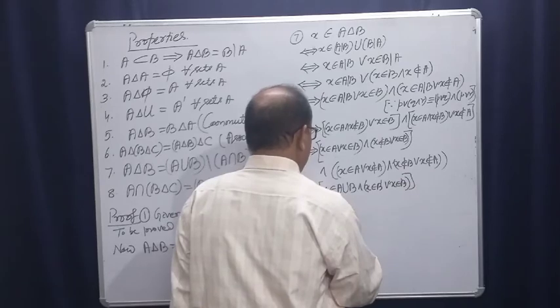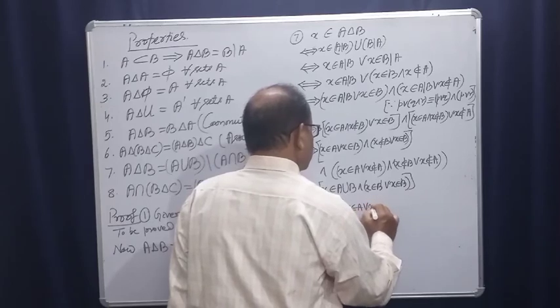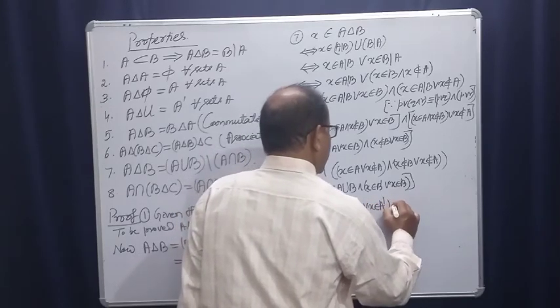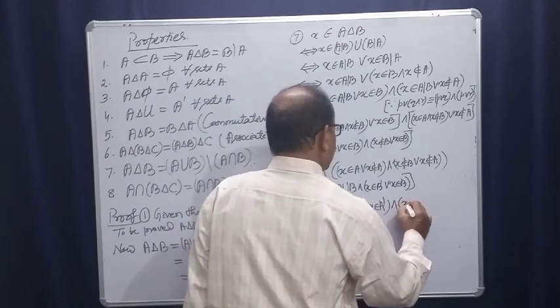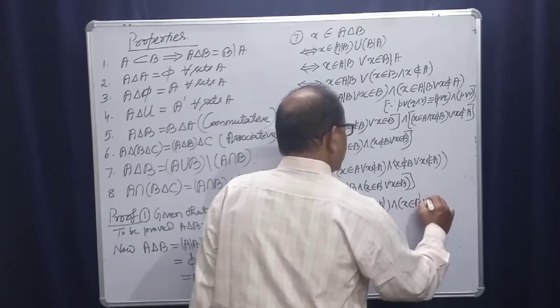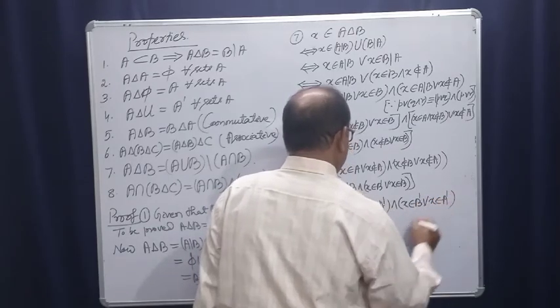This is one and this is also one, X belongs to A or X belongs to A complement, and X belongs to B complement or X belongs to A complement.